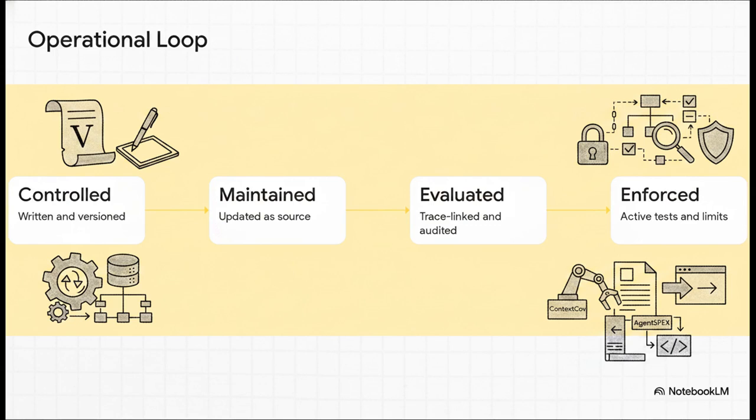So how do we operationalize this intent? Well, by establishing an operational loop. First, the surface must be controlled, written and properly versioned. Second, it has to be maintained and continually updated as the actual source. Third, evaluated, trace-linked, and audited immediately after execution. And fourth, enforced. Modern frameworks like ContextCov and Agent Specs are pioneering this exact loop.